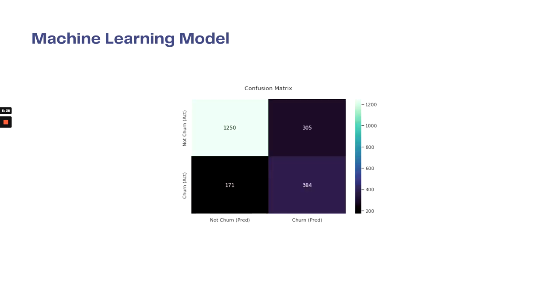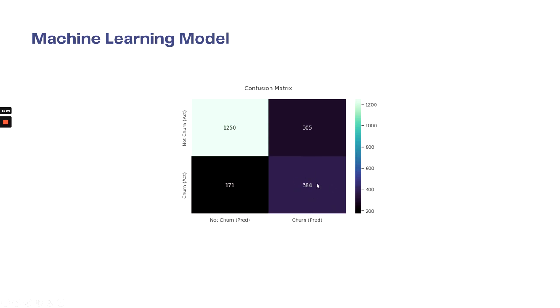This results in the confusion matrix, which is basically the comparison between predicted values and actual values. So my decision tree is able to predict a total of 1.2k true negatives, and also 384 true positives.